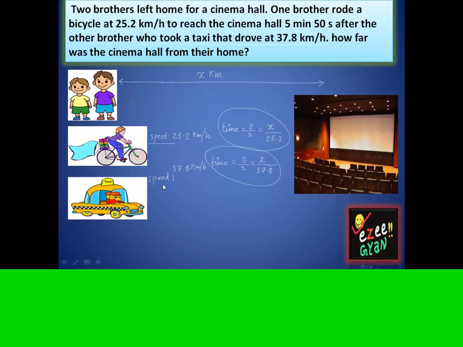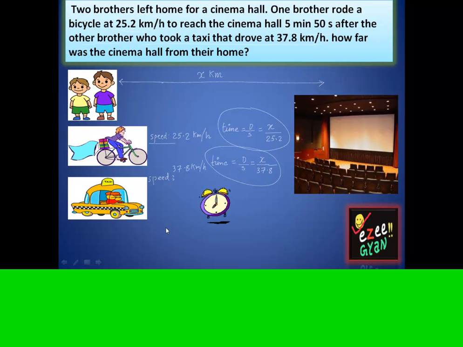Okay, so now let's go back again to the question and compare their times. In the question it's given the one which is riding the bicycle, he reaches 5 minutes 50 seconds later.